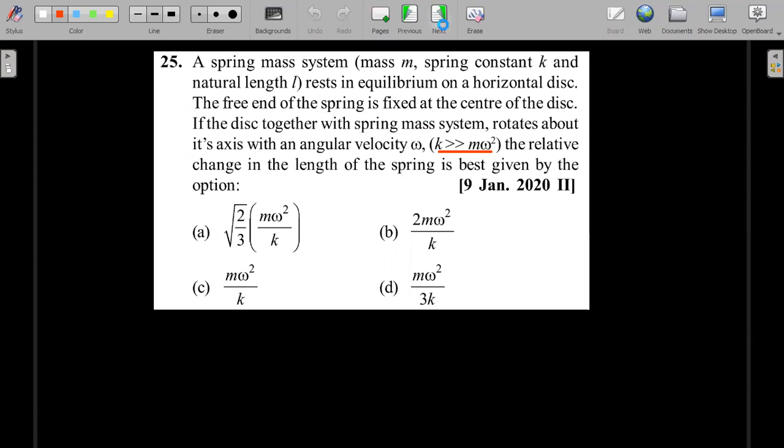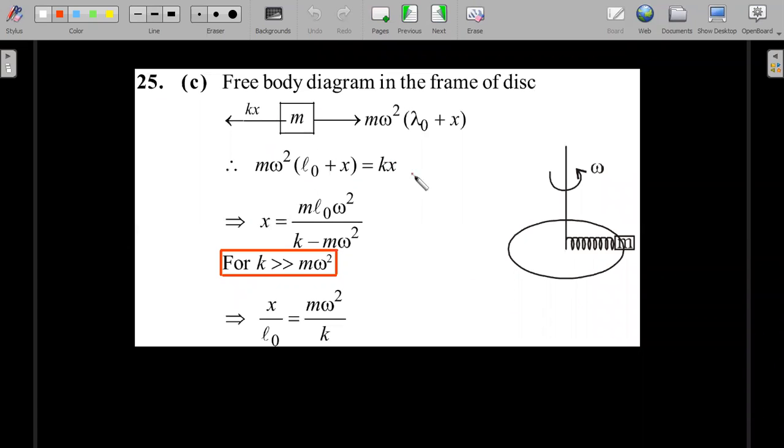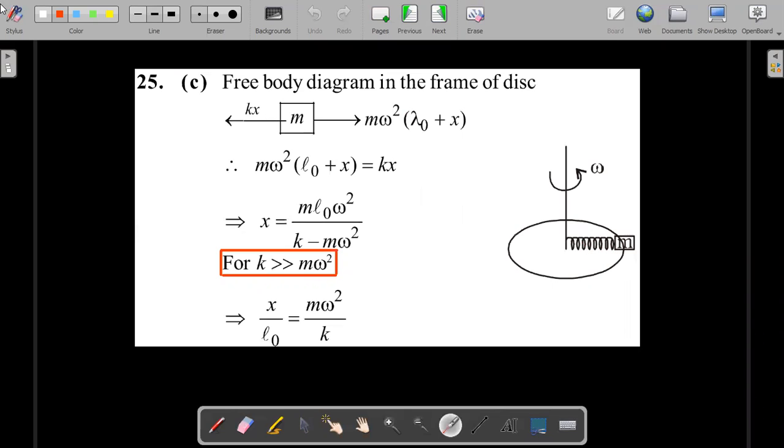Okay, so here's the solution. Once you are rotating and it stays at an extended position, let's say that extension is given by x. Then the radius is L naught plus x. The centrifugal force m r omega square, where r is L naught plus x, please be careful, should be equal to the spring force, which is kx. With this rearrangement, since k minus m omega square is approximately k, you should be able to rearrange and get to this answer.